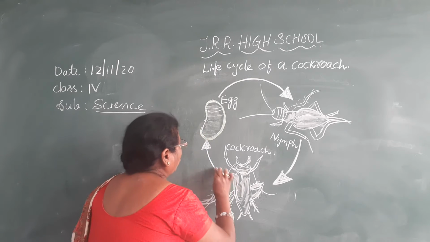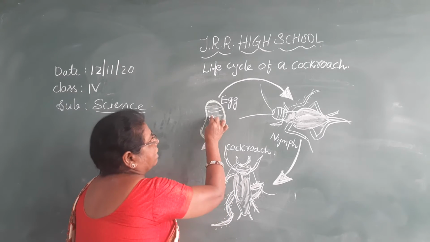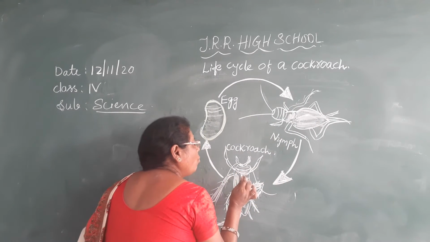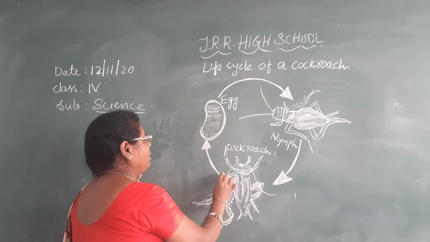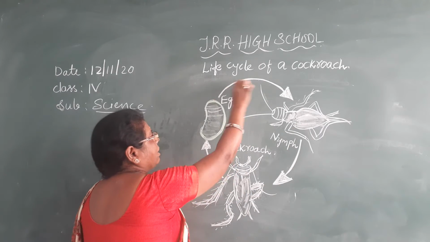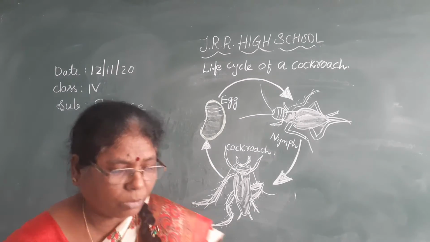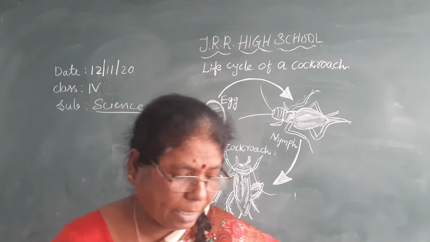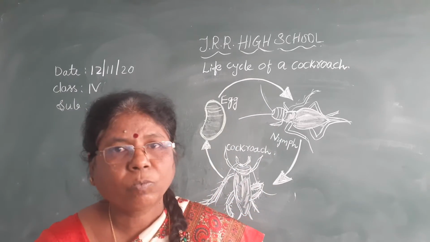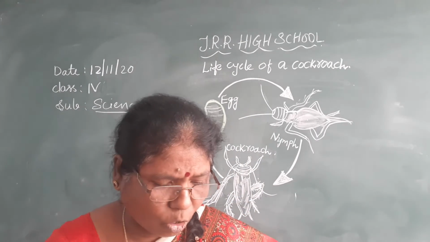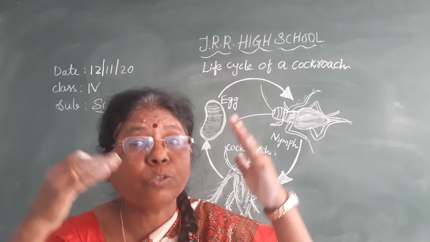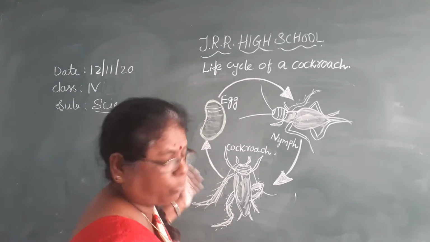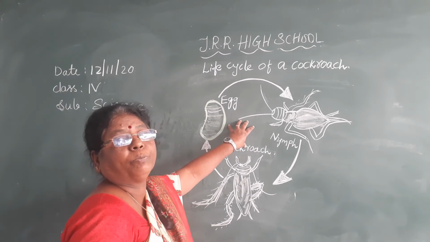Again this adult cockroach lays eggs. Again the eggs change into nymphs. Again the nymph changes into an adult cockroach. Again this cycle will continue, continuously. So animals like butterflies, frogs and cockroaches undergo a huge transformation while moving from a young form to an adult form.